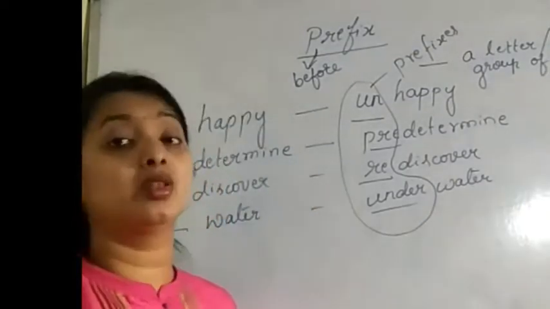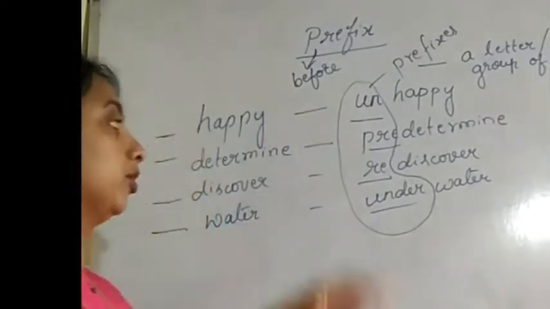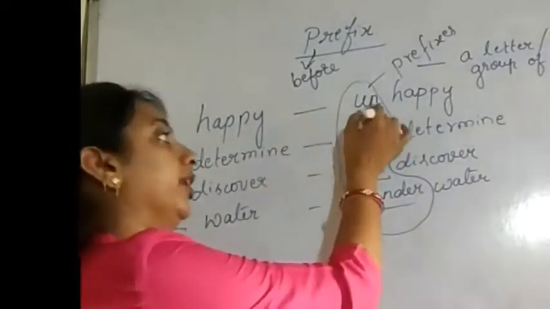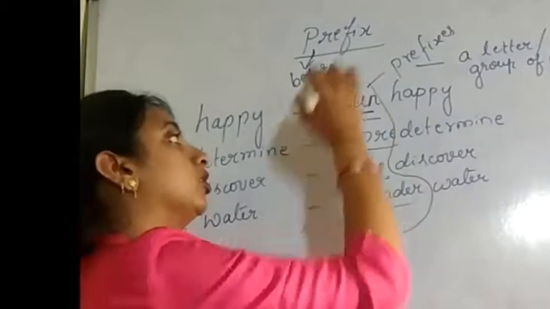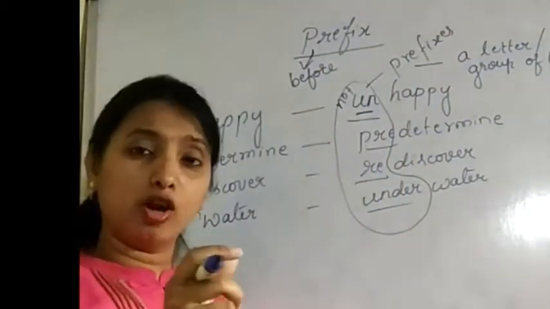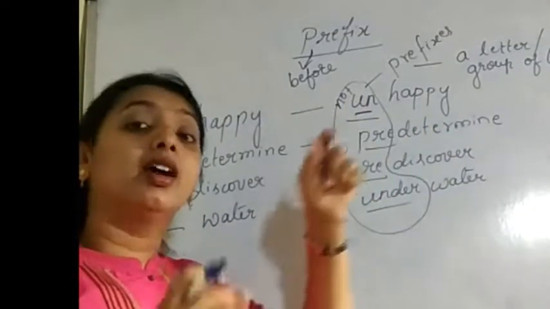This will make us to learn the vocabulary very easily. How? Let's take an example. See, I have written unhappy. Do you know the meaning of un? Un meaning is not. So, what does it become? Not happy. So, I got to know the meaning of un and I got the meaning of unhappy.